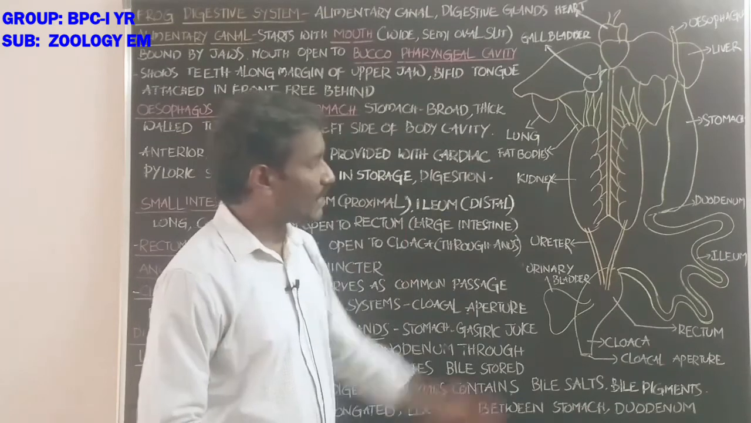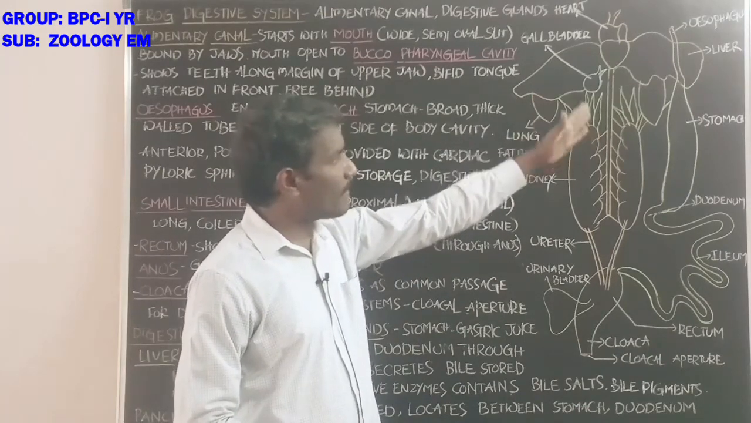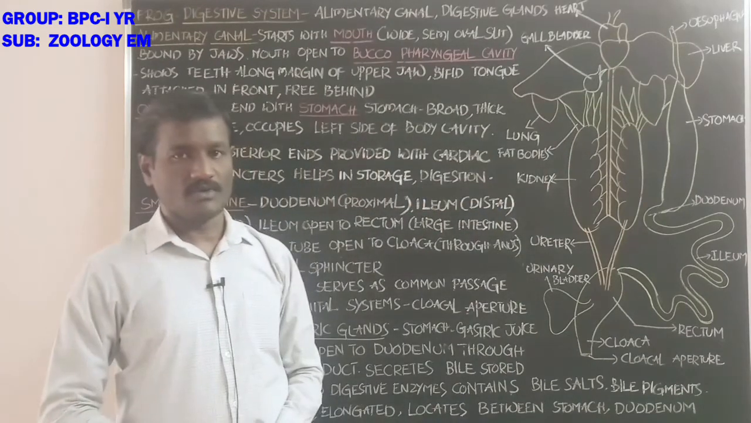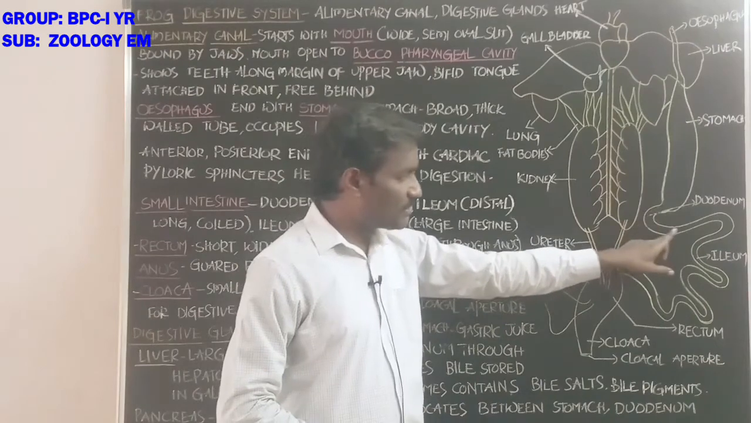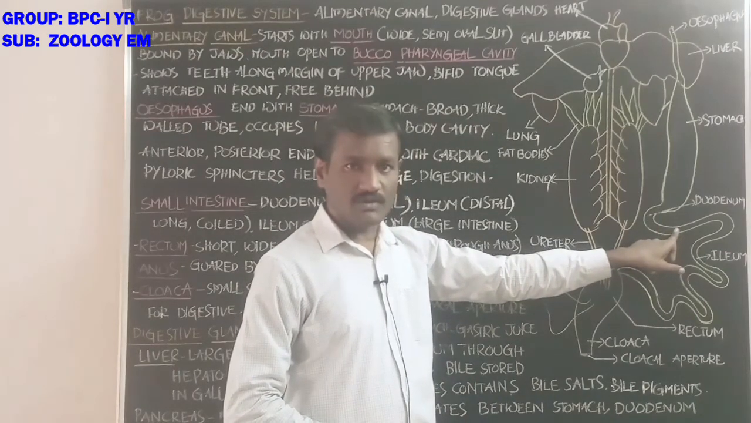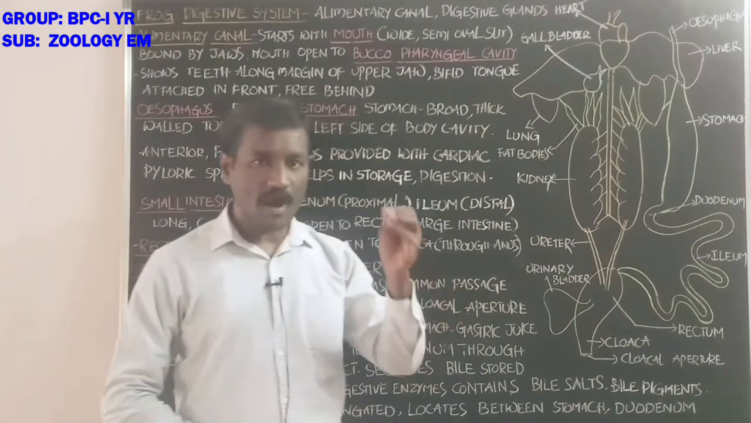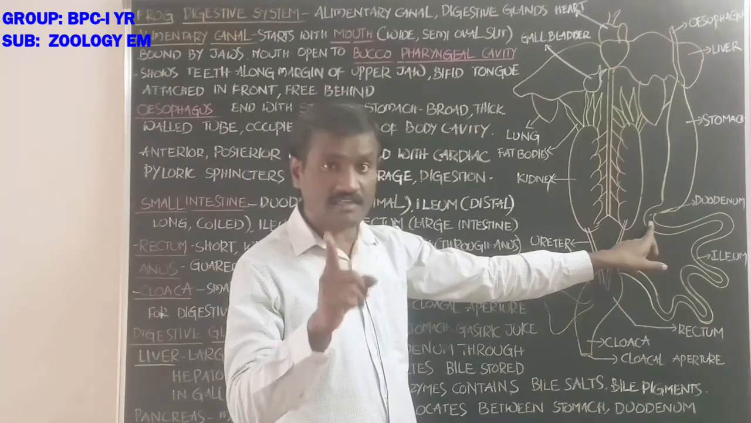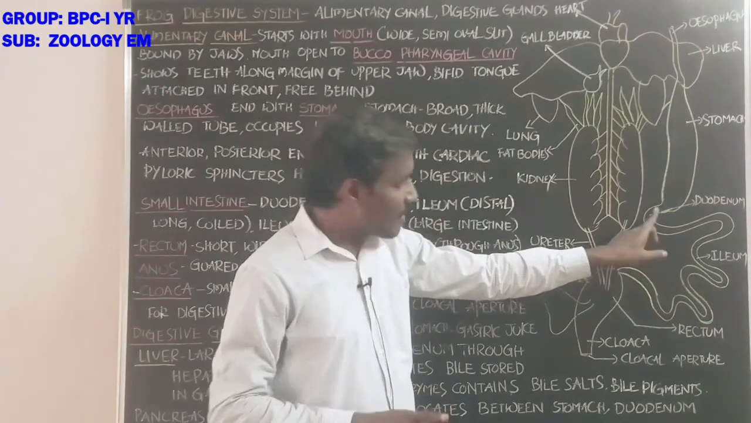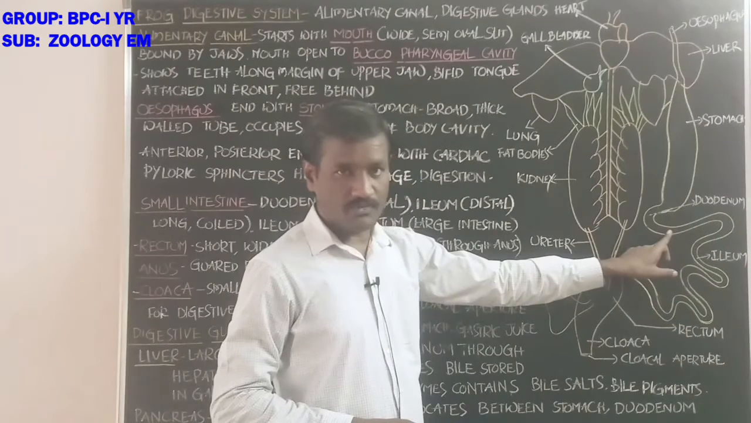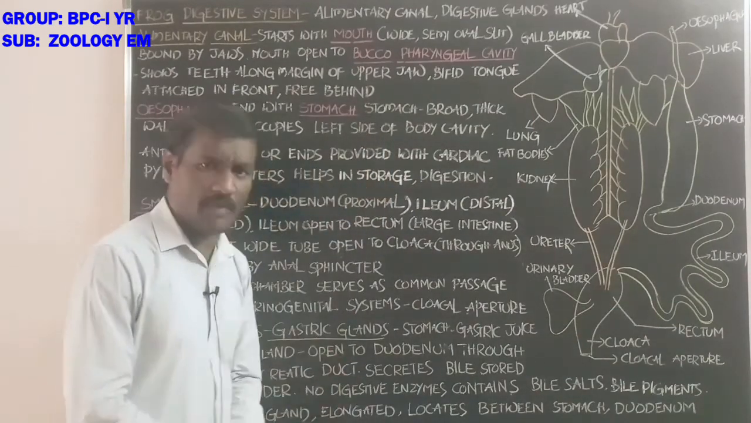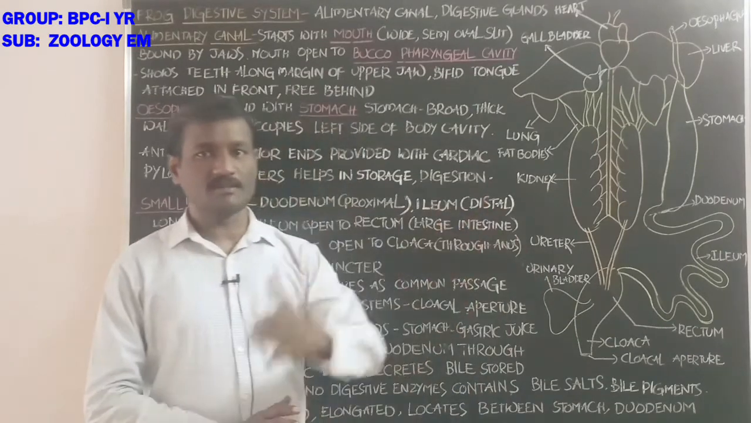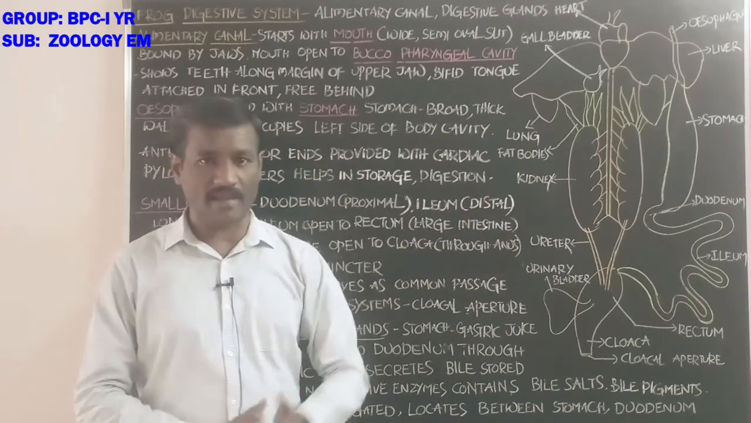Hepatopancreatic duct from the liver and the pancreas. Duodenum is the first part of the small intestine that receives the hepatopancreatic duct. The hepatopancreatic duct, that is the duct coming from the liver and the pancreas, opens into the duodenum, and it receives pancreatic juice and bile juice. Liver secretes bile juice and pancreas secretes pancreatic juice.